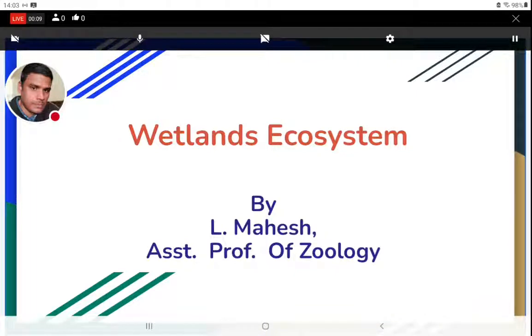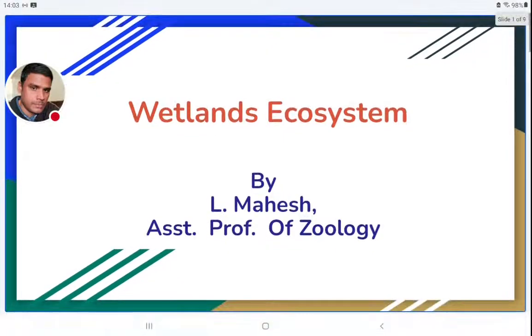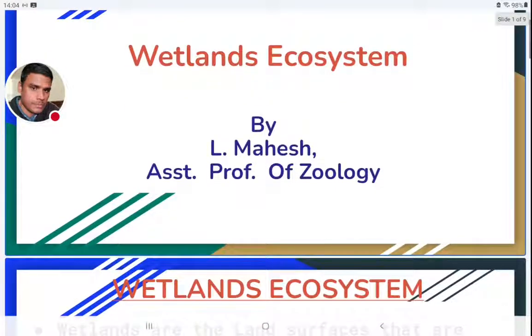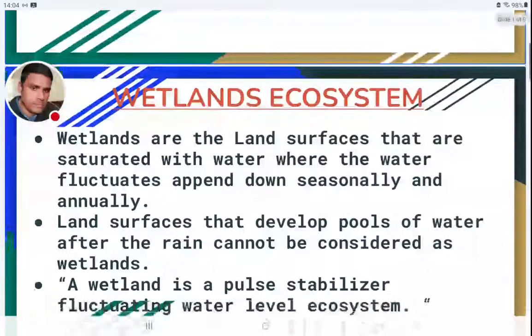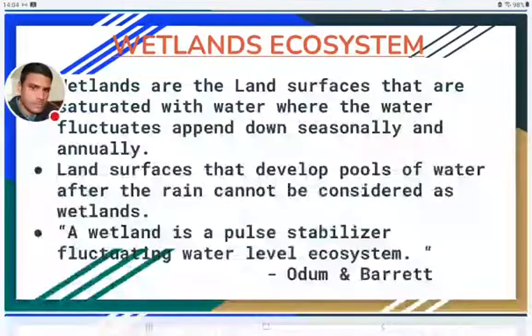In this video, we are going to learn about the wetlands ecosystem. The wetland ecosystem is the third type of freshwater ecosystem. We have discussed the remaining freshwater ecosystems.